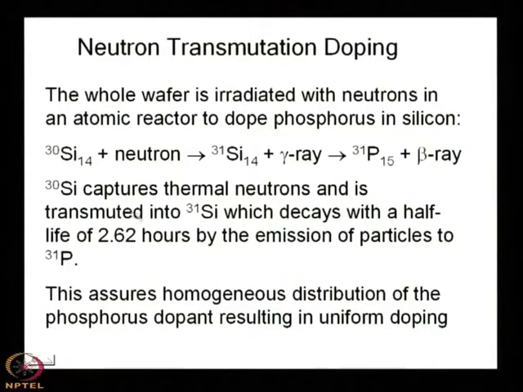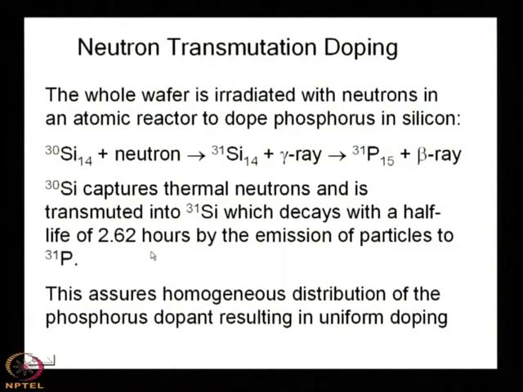So, first with neutron bombardment or irradiation, normal silicon will be converted to radioactive silicon, and this radioactive silicon will be converted to phosphorus with the emission of a beta ray within 2.62 hours, because the half life is 2.62 hours.